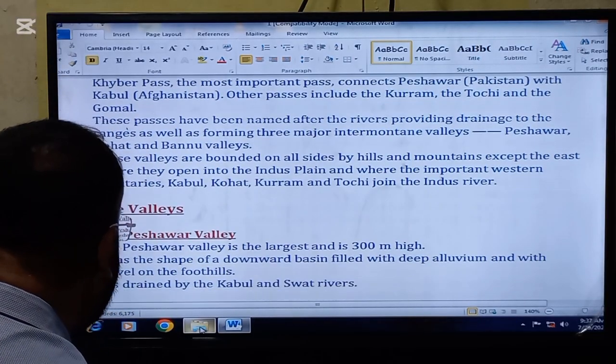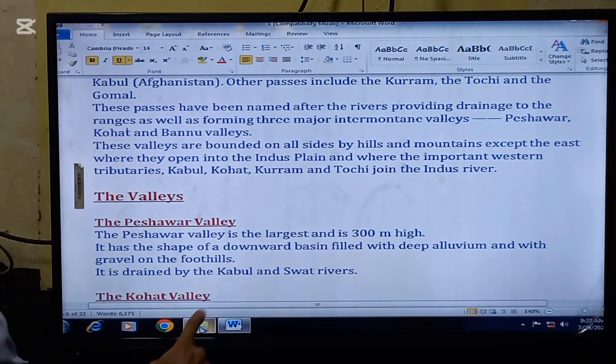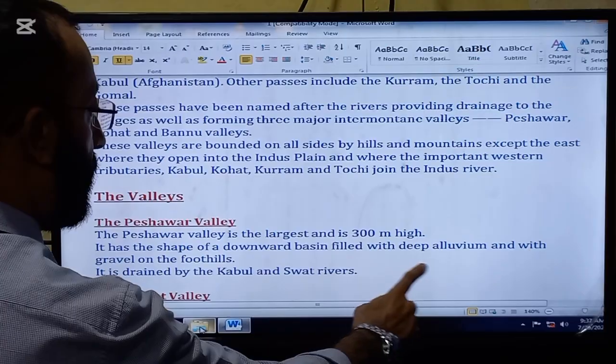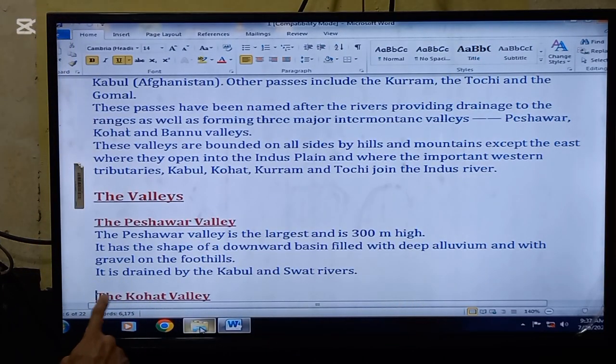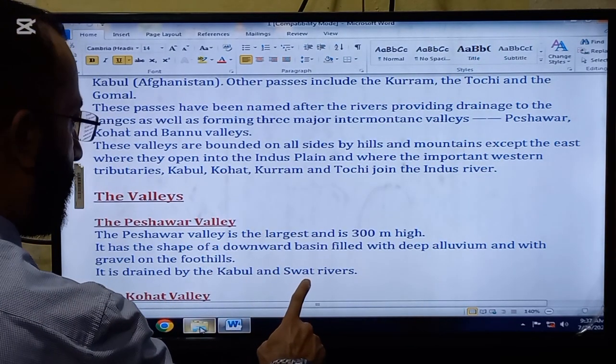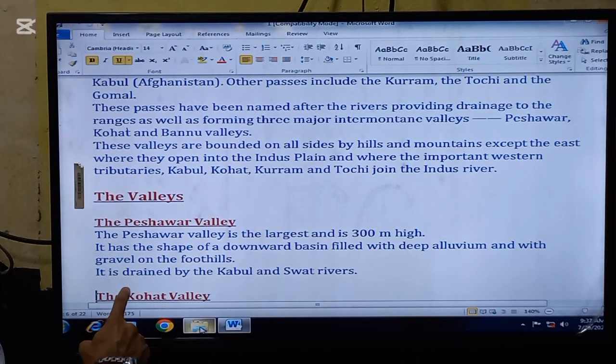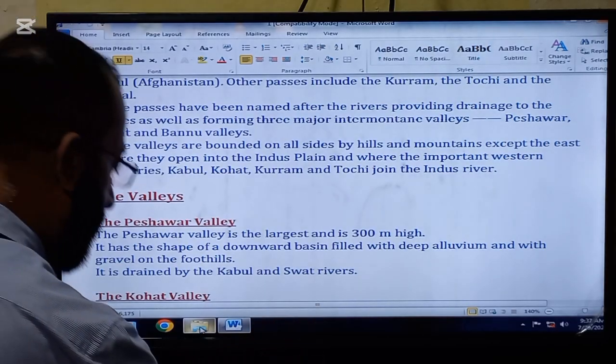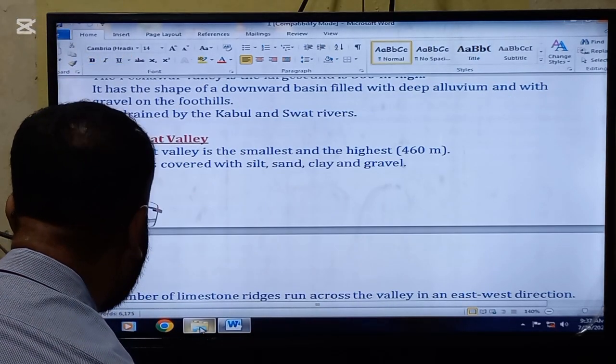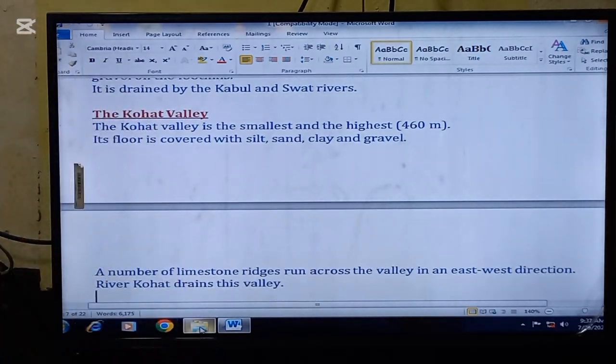The Peshawar Valley. The Peshawar Valley is the largest and is 300 meters high. It has the shape of a downward basin filled with deep alluvium and with gravel on the foothills. It is drained by the Kabul and Swat rivers. The next is Kohat Valley.